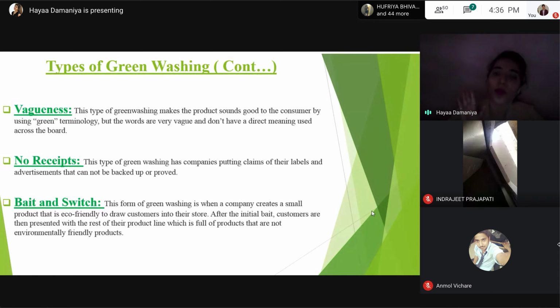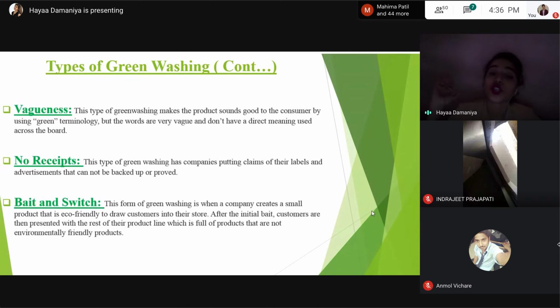But it still gave them a good image to the world. And people are going to buy it because they think this is an eco-friendly product. Once they launch this product and gain customers, the bait having worked, they do not produce any other eco-friendly products. But what customers think is that all the products belonging to the company are eco-friendly, because the company has a good reputation and you have already set your mind that this toilet paper is eco-friendly, so definitely the other products of this company are also eco-friendly.